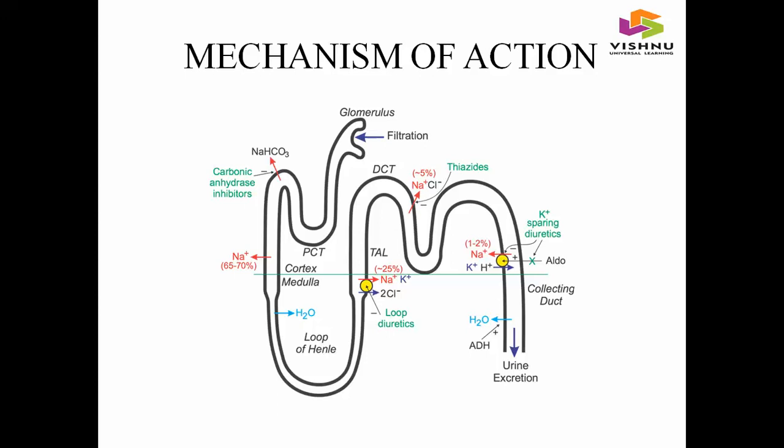Na plus uses HCO3 minus to reabsorb into our body. By blocking carbonic anhydrase enzyme, there are no HCO3 minus ions, so there is no reabsorption of sodium ions into our body. So sodium ions are excreted from our body. So there is decreased sodium levels and decreased fluid volume and again decreased blood pressure.